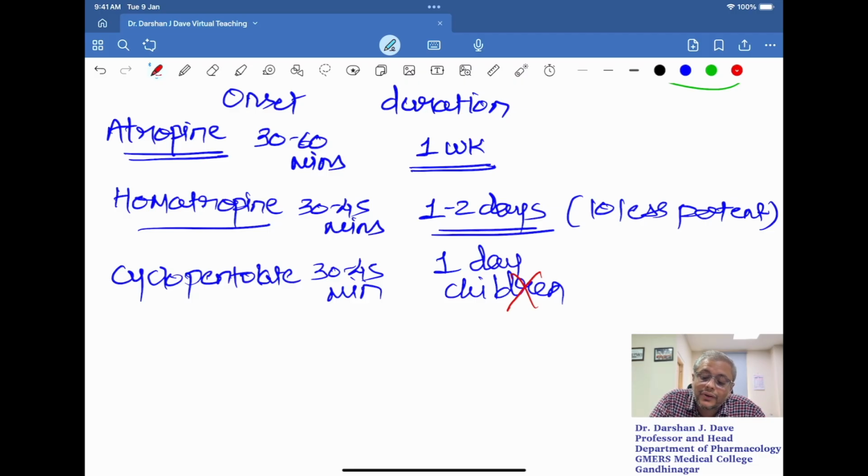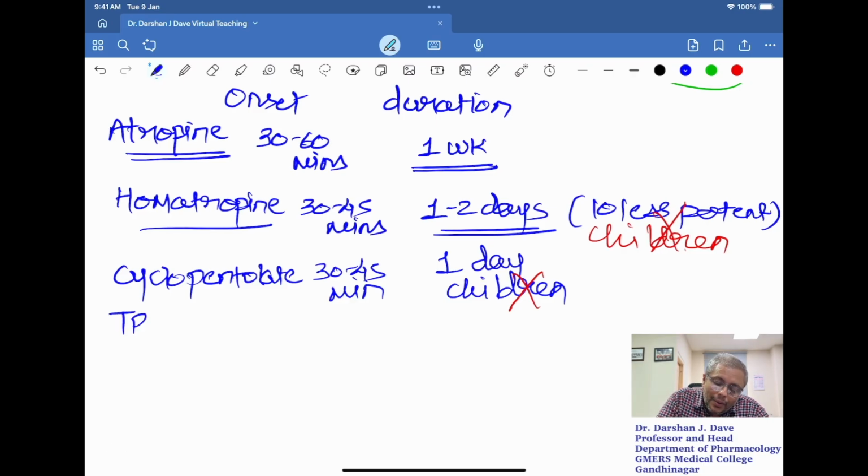Now homatropine, as I told you, is 10 times less potent, and in children we require a more potent agent because the tone of the ciliary muscle is very high. So in children, homatropine is also not preferred. Now, which is the other agent?